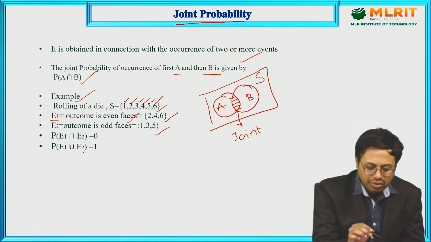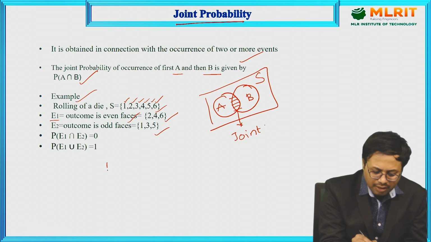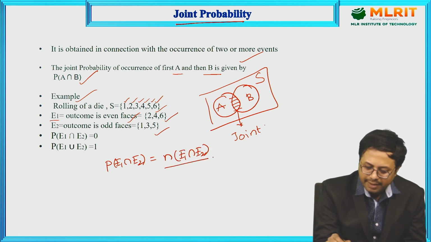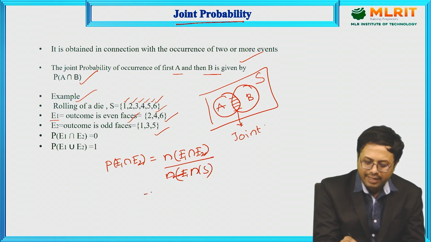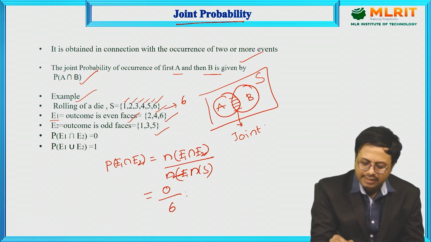Then what happens to the union? For example, if you are taking the probability of E1 intersection E2, which is equal to n of E1 intersection E2 by n of S. Here the intersection portion is 0, and n of S is the total number, which is 6. So it is 0.